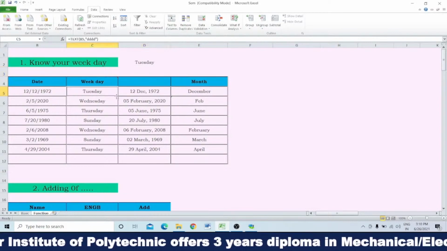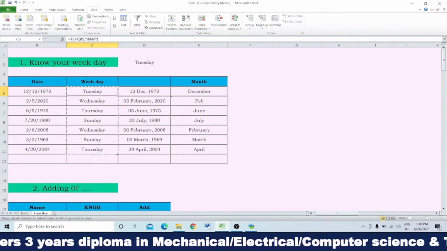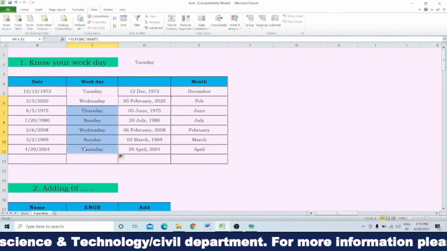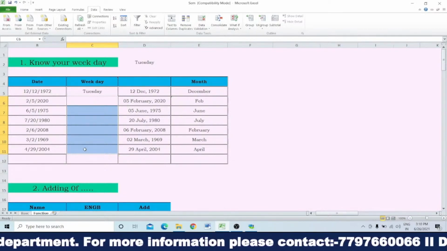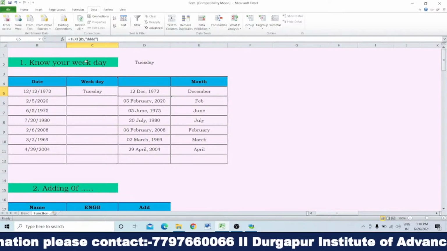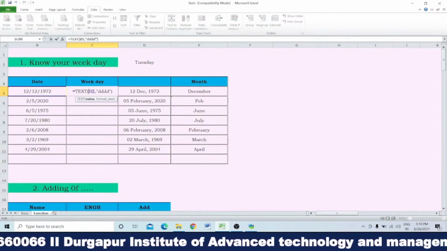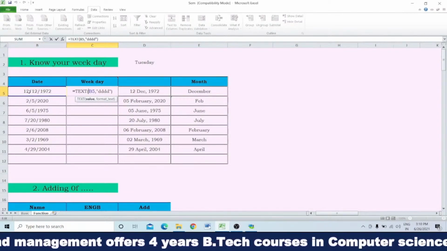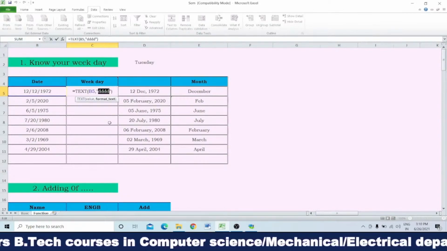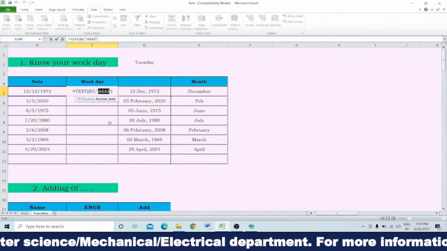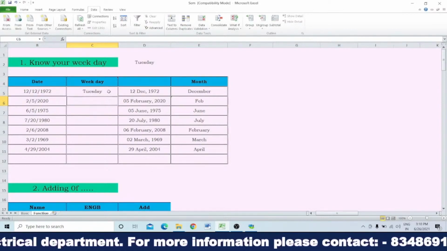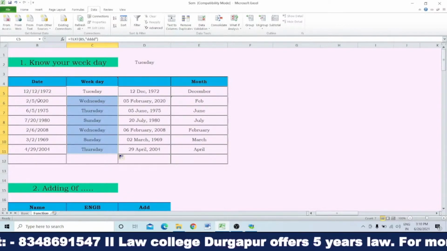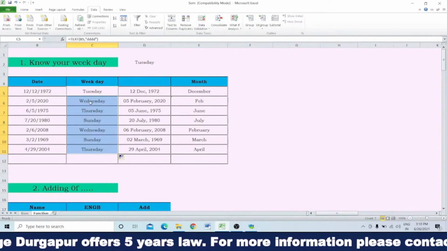And then when you drag this one, it will show you all the weekdays corresponding to the dates. Suppose I remove this one, then see, I have given the formula, TEXT B5. B5 means column B and row number 5. I have written 4D so that we can view the full name of the weekday, and then once you enter, it will show you Tuesday. And then if you drag this function, see, for this date it was Wednesday.